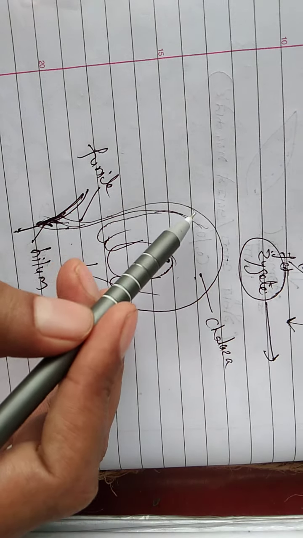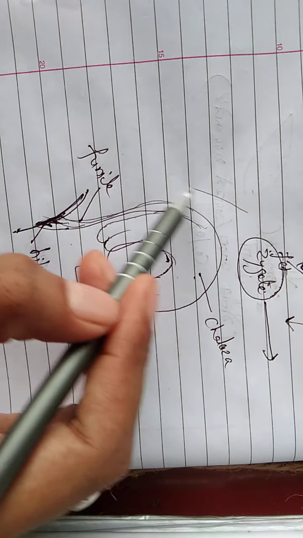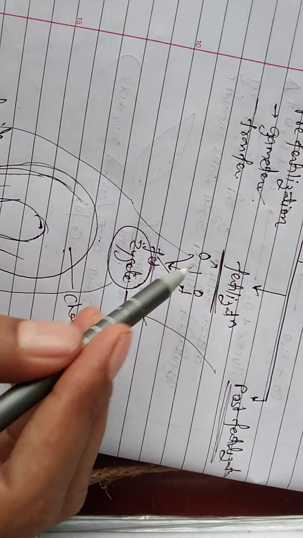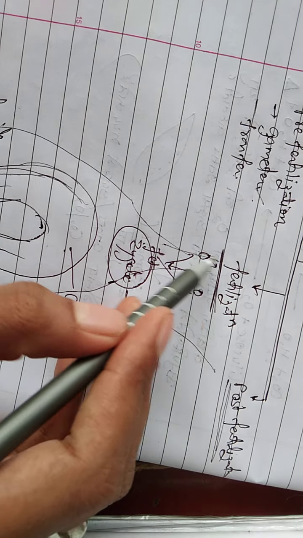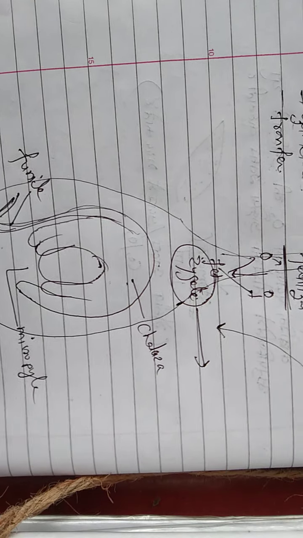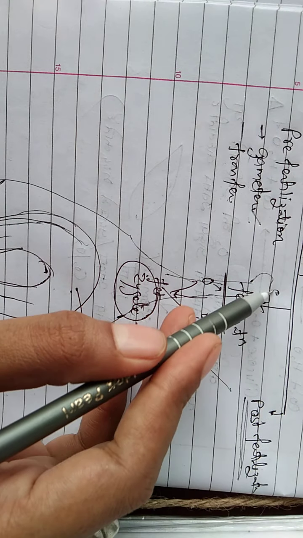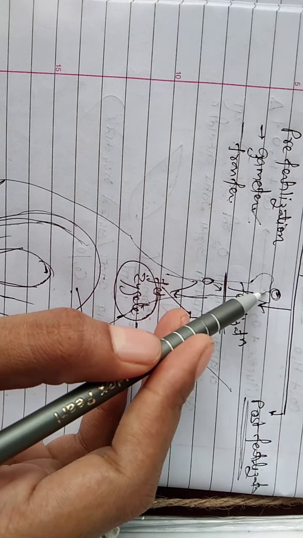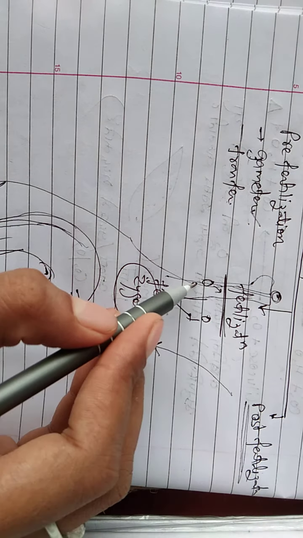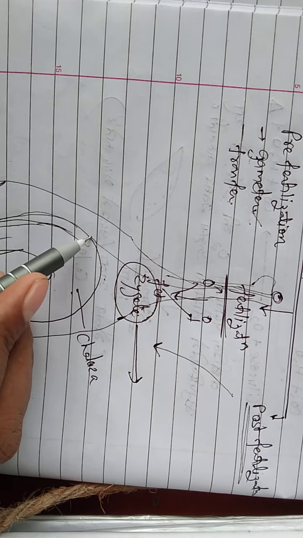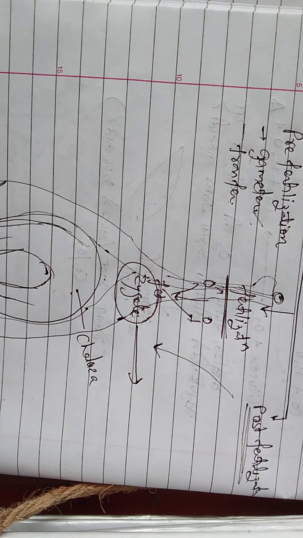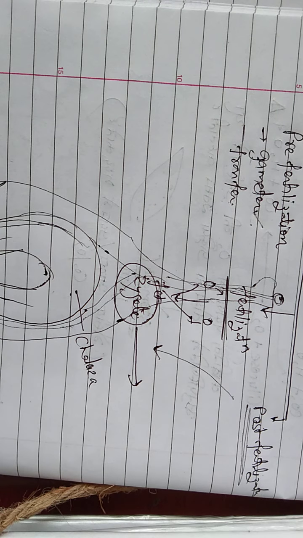This is the ovule. It is present in the ovary. This is the style, and this one is the stigma. If a pollen grain is here, it develops a pollen tube, and finally this pollen tube reaches the egg nucleus through the opening micropyle.